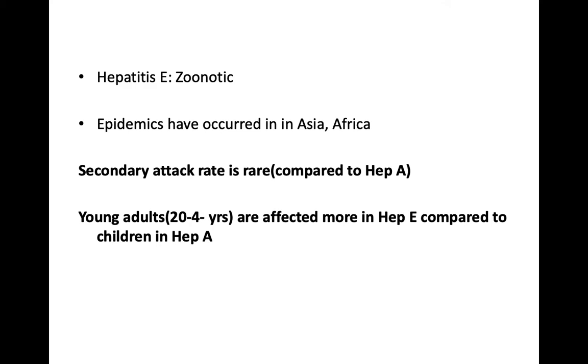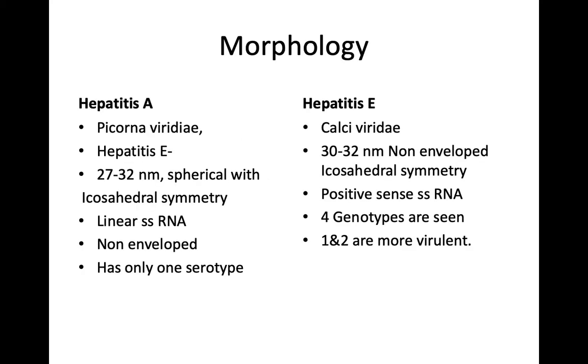So, compared to hepatitis A, the secondary attack rate is higher in hepatitis E. And also young adults, about 20 to 40 years, are affected more in hepatitis E compared to hepatitis A, wherein children are more commonly affected.